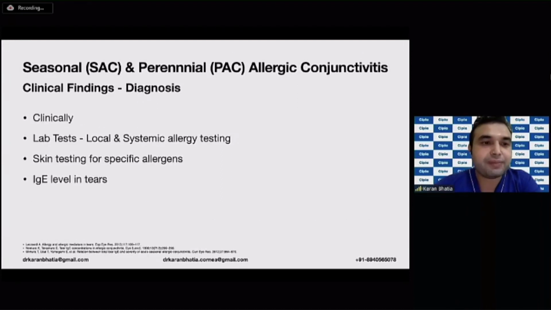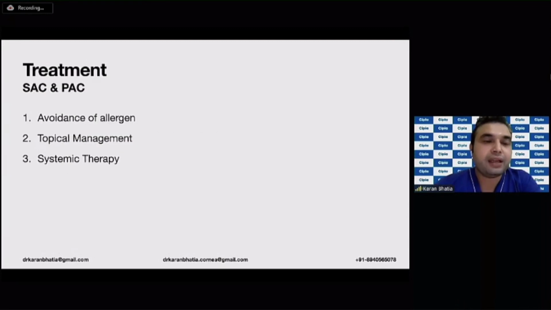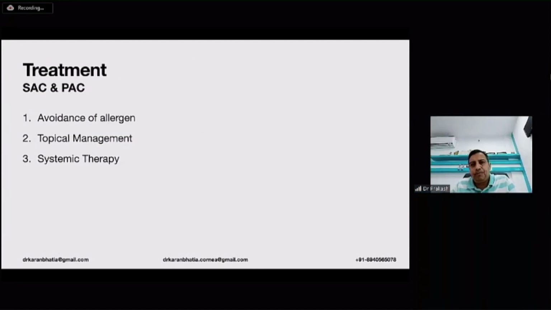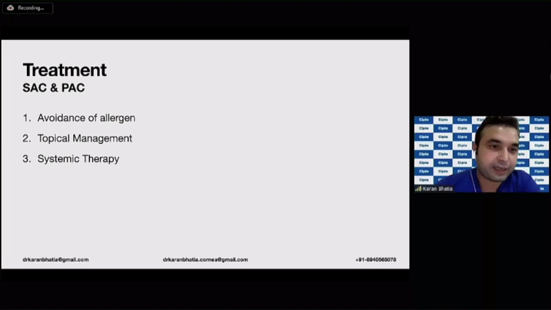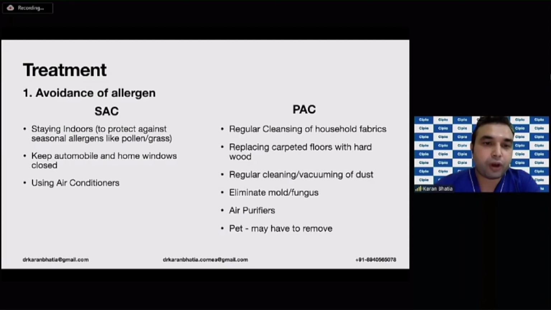So the diagnosis is mainly clinical, on the basis of the signs and symptoms that I have said. And the treatment is divided into three types. First is the avoidance of the allergen, then the topical management, and the systemic therapy. So for the avoidance of the allergen in the seasonal variety, you have to stay indoors. You have to protect against the pollen.